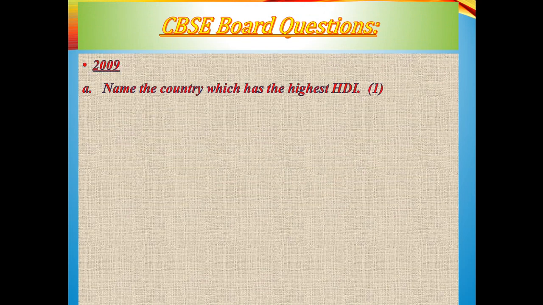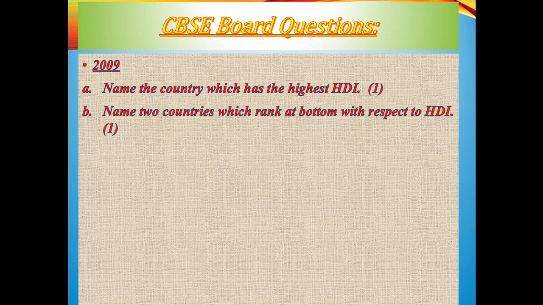Now next, it is related to CBSE board questions. I'll just go with the board questions. 2009. Name the country which has the highest HDI. Already I said it's Norway. Name the 2 countries which rank at the bottom with respect to HDI. One is Niger and another one is Sierra Leone.